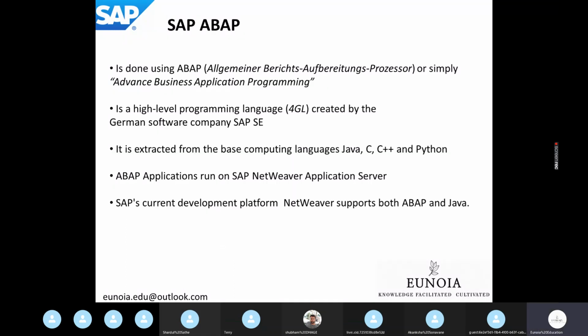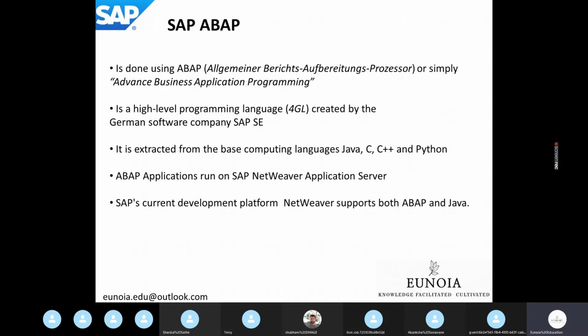So coming to SAP ABAP. ABAP actually in English stands for Advanced Business Application Programming. It's a high-level fourth generation language, which is developed using the concepts of Java, C++, and Python. As I already highlighted, ABAP applications run on an environment called SAP NetWeaver.